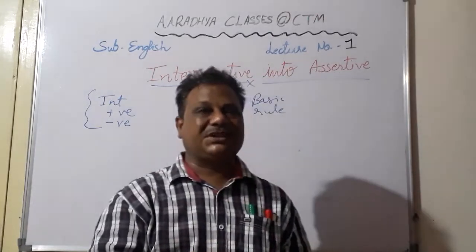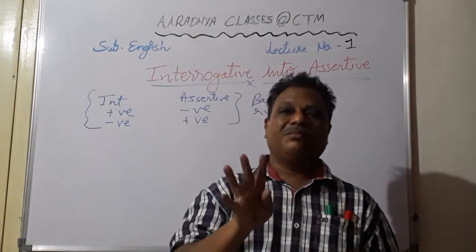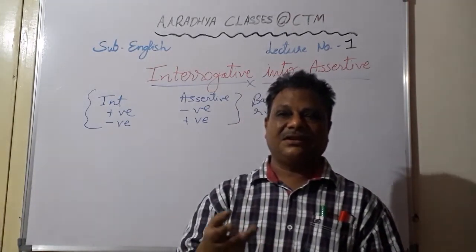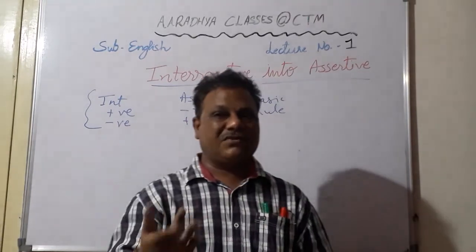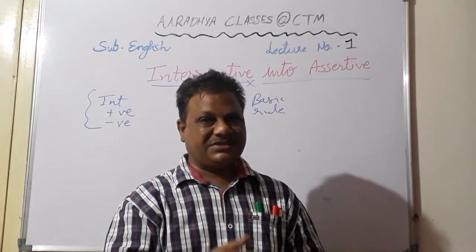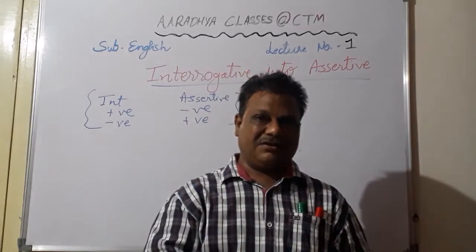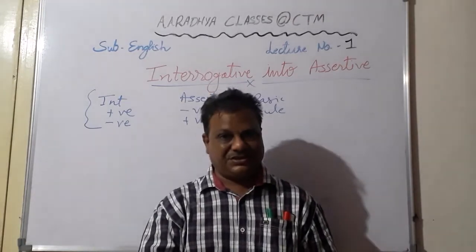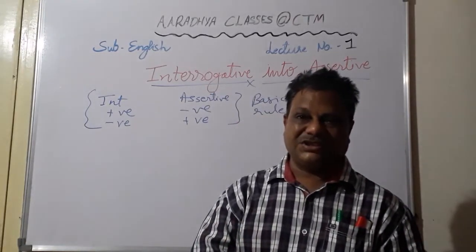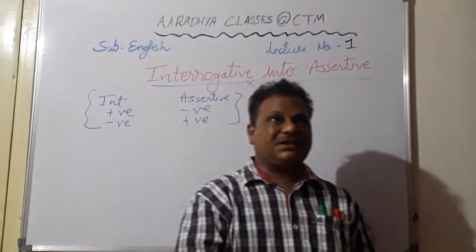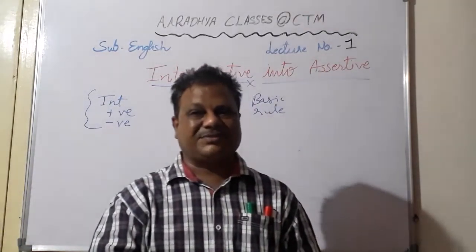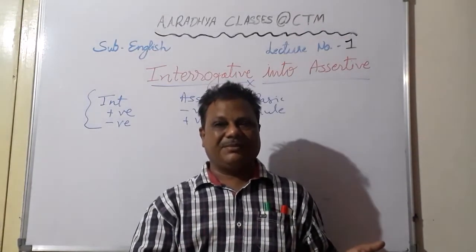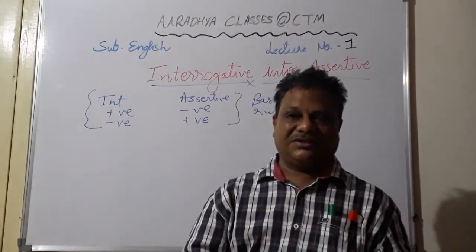Then coming to the types of sentences, students, there are basic 4 types of sentences. One is assertive, second interrogative, third imperative, and fourth exclamatory. Now an assertive sentence means a statement. It can be positive also, it can be negative also. For example, I teach English. You learn different subjects in school. He doesn't show his interest in any subject, so here it is a negative statement. He was not present in the meeting, that is also a negative assertive sentence.